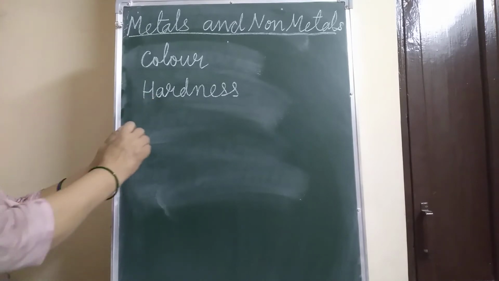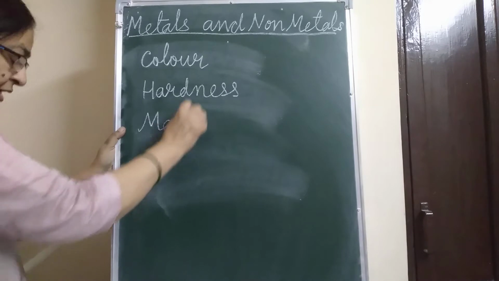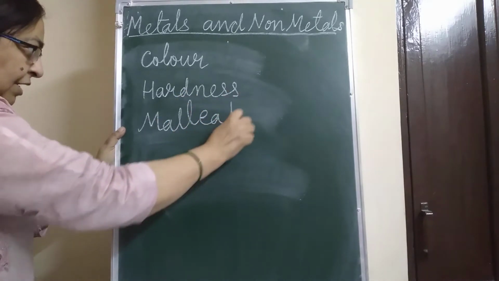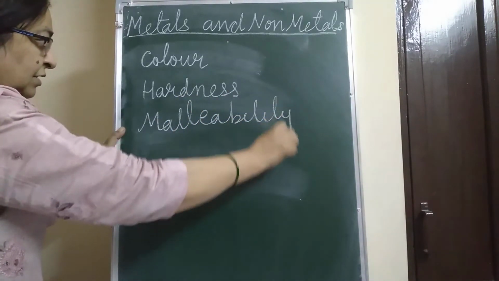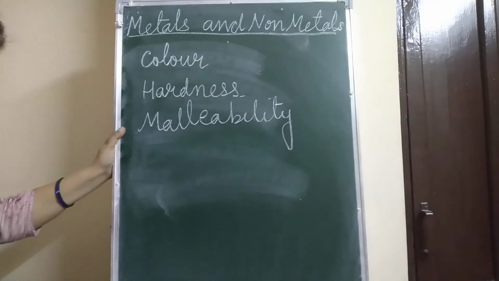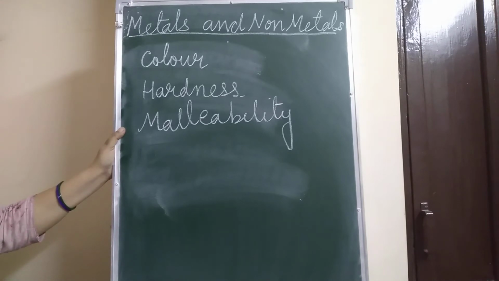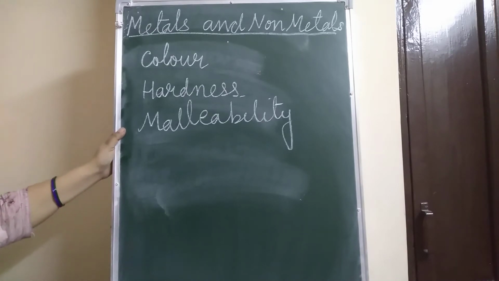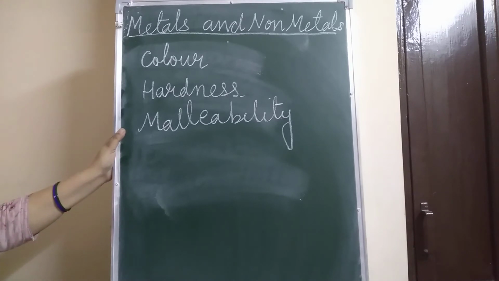Now for malleability: metals can be beaten into thin sheets or foils. Gold and silver are the most malleable metals known. Non-metals are brittle and cannot be beaten into thin sheets.